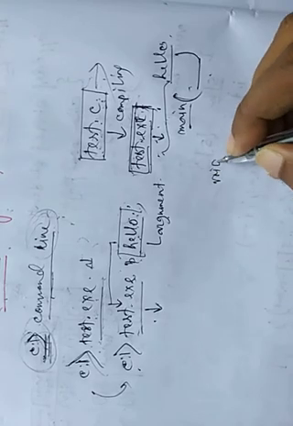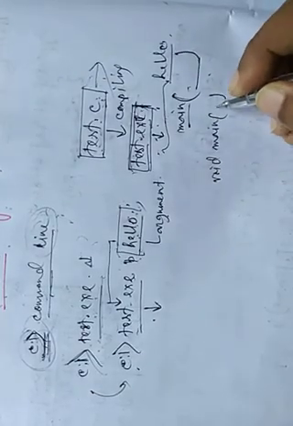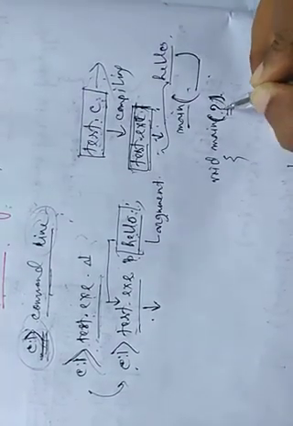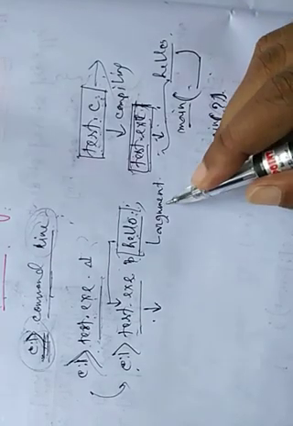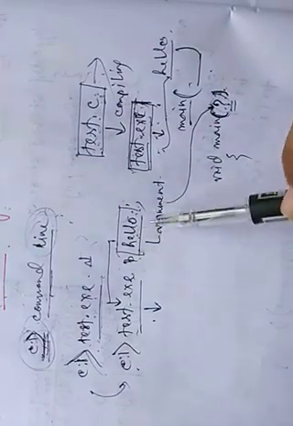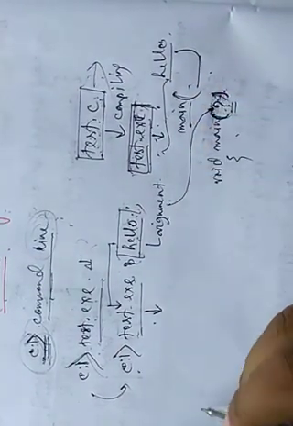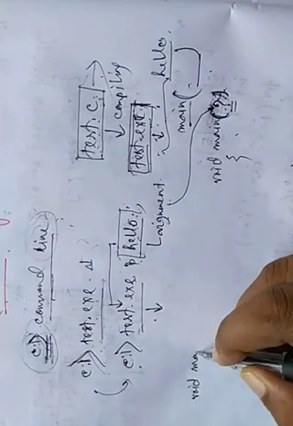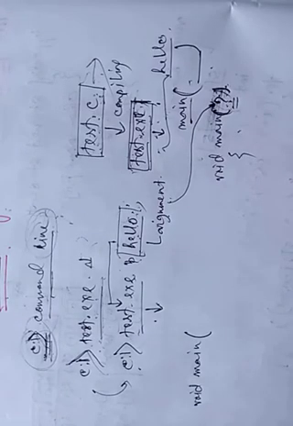But till now, what main have you written? You have all written void main without writing any parameter within the main function. The open and close brackets mean this is a main function, but within it there is no parameter. So how does this argument go to the main function? Without a parameter, whenever we call a function, the argument cannot go there. So for command line arguments, the main function must contain two parameters.